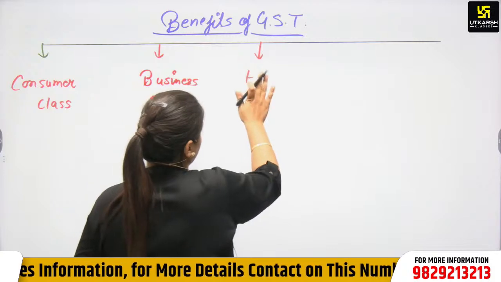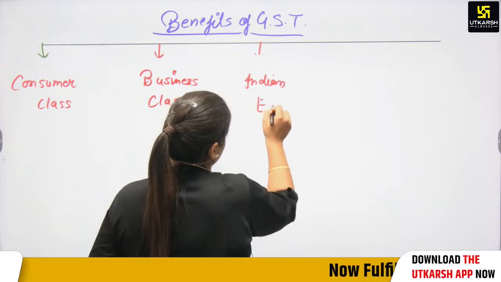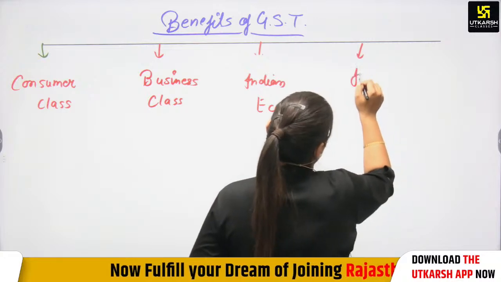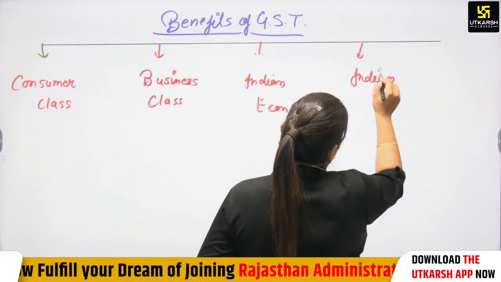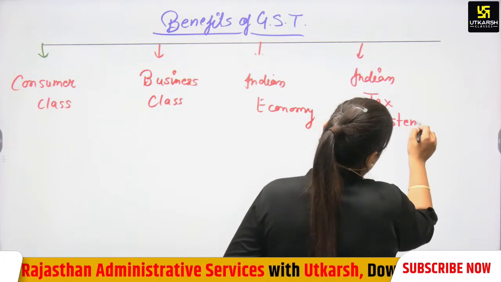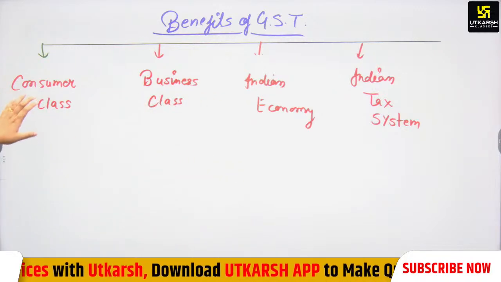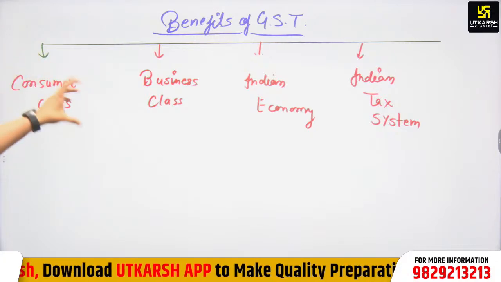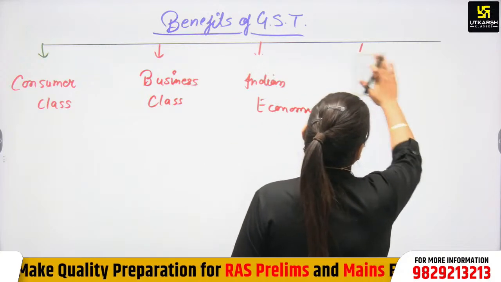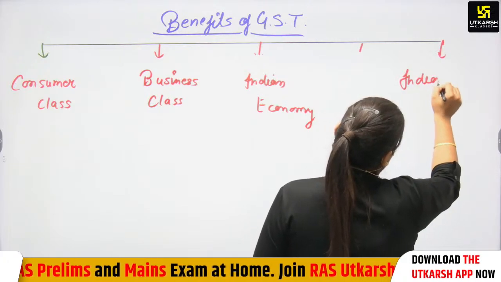Benefit to the Indian economy. Benefit to the Indian tax system. You have to segregate these points in this manner: the benefits to the consumer class, then the economy, then the business class, and the Indian tax system. We have to write this last point, Indian tax system.